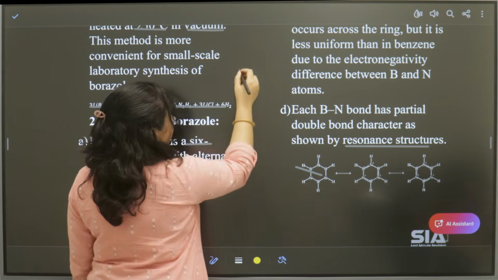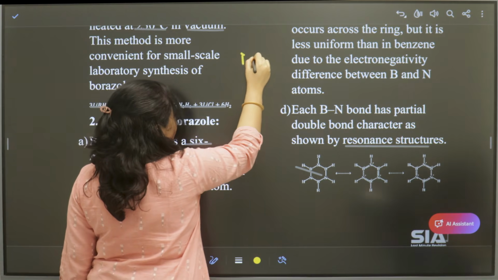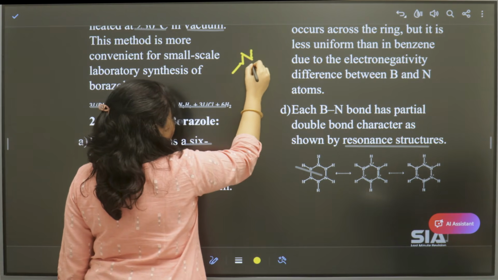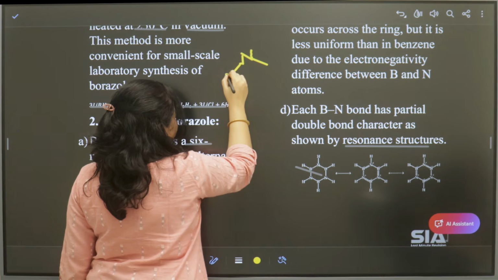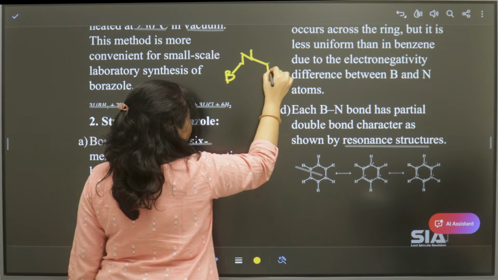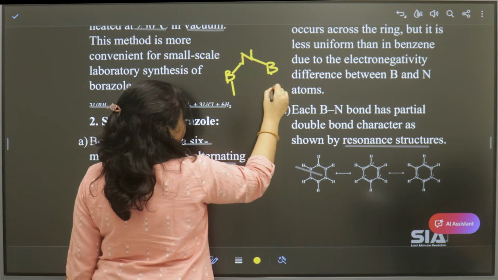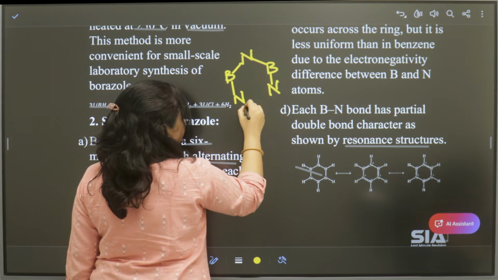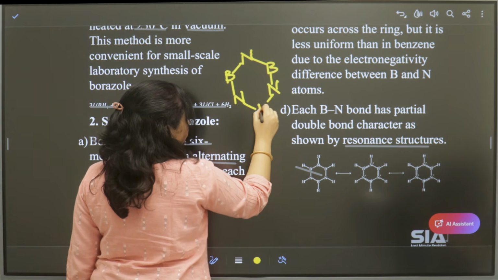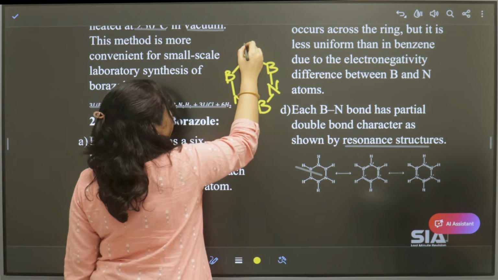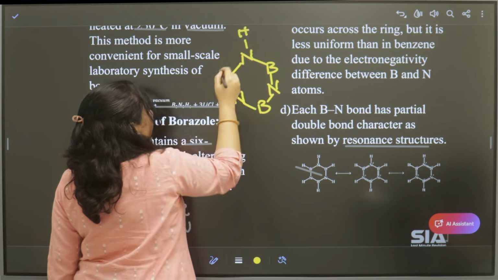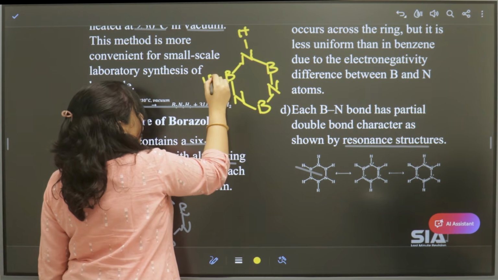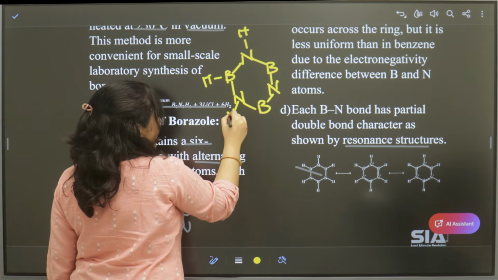So if you want to draw it, let us draw nitrogen, again nitrogen here, and one more boron in between. Each atom has one hydrogen attached.